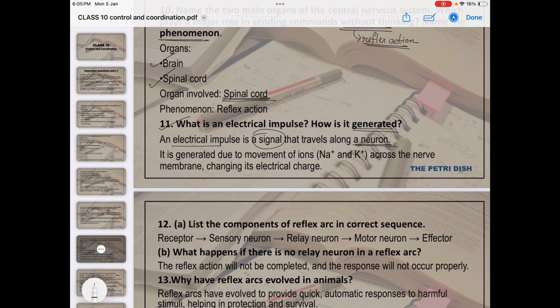Next, how is it generated? It is generated due to the movement of ions. Ions are moving. Which ions? Na plus and K plus. Okay. These two ions are moving through the nerve membrane and it changes the electrical charges, and this is how the impulse is generated. Okay. I hope you have understood.